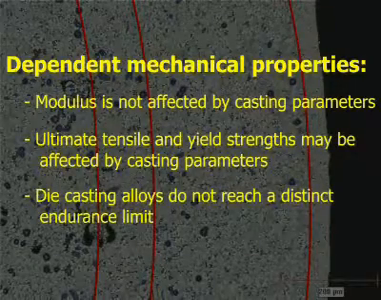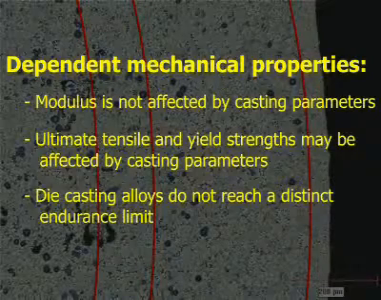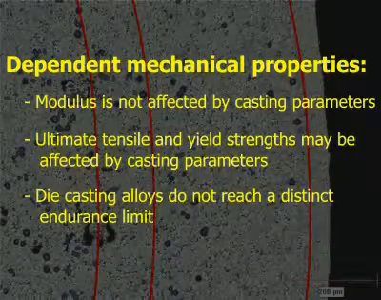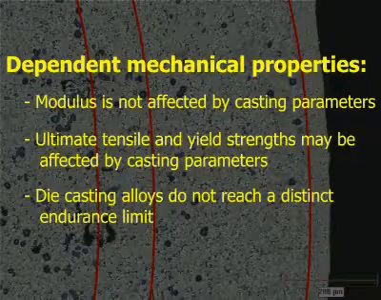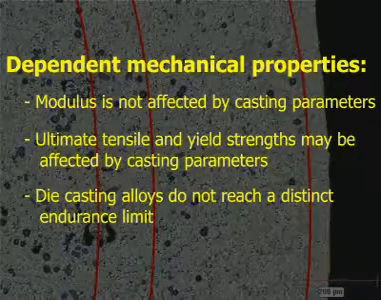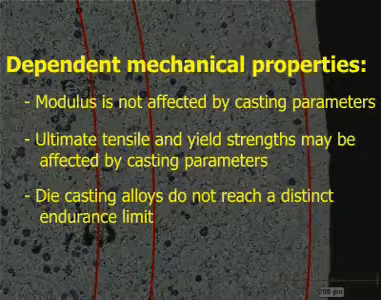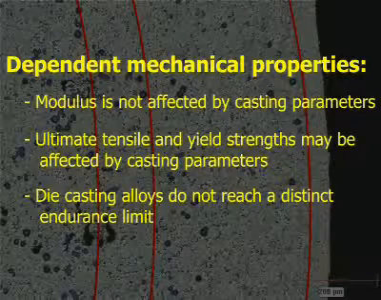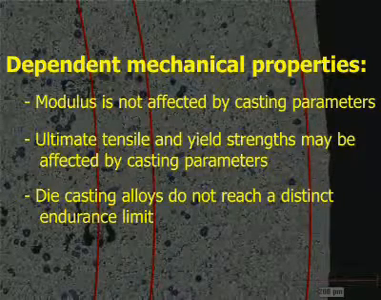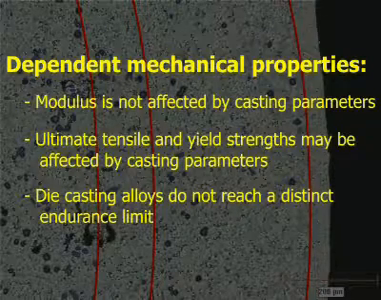Die casting alloys do not reach a distinct endurance limit as do steel alloys. Published values for endurance limit specify a very high number of cycles of fully reversed loading, typically 500 million, beyond which there is very little decline in stress level at failure.